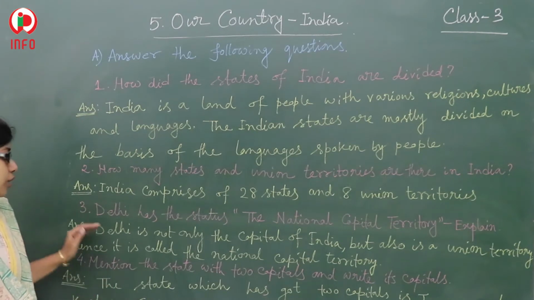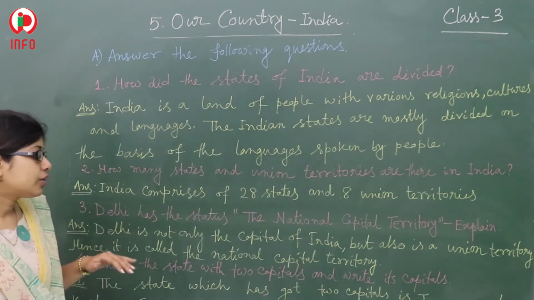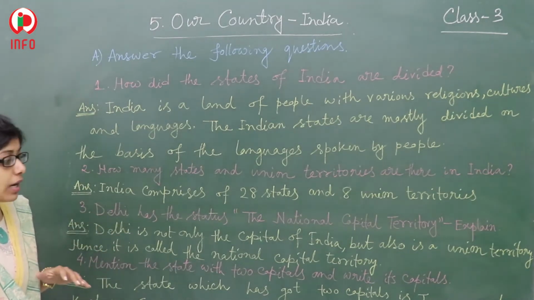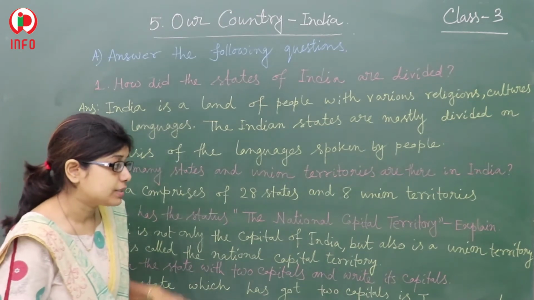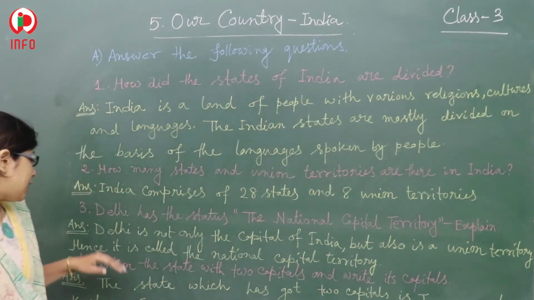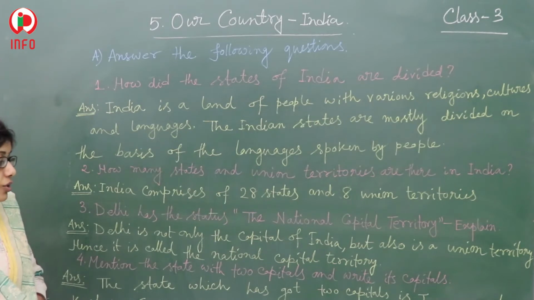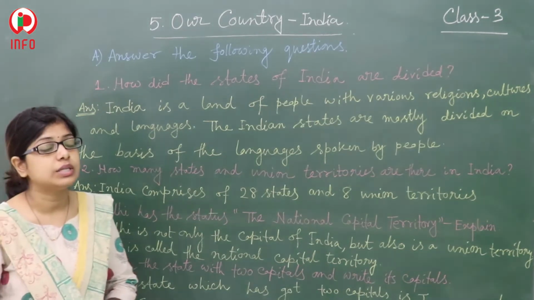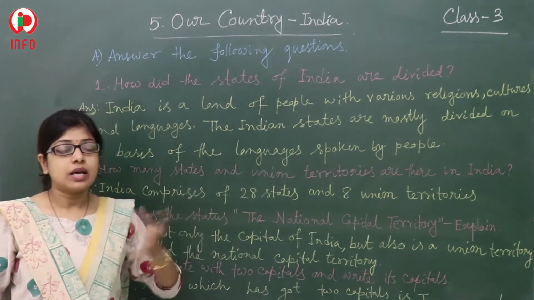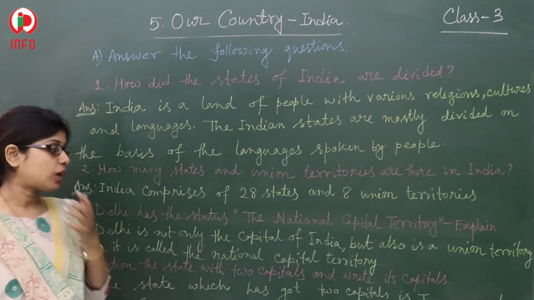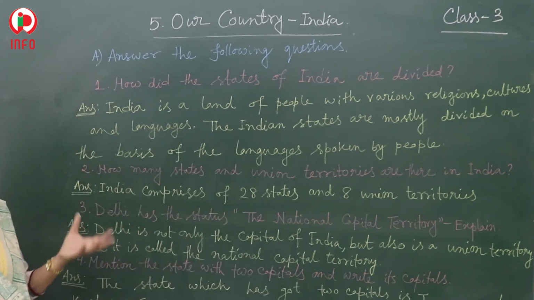Explain. So Delhi is not only the capital of India, but it is also a union territory, hence it is called the National Capital Territory. So it is a capital as well as a territory. That's why it got this name.